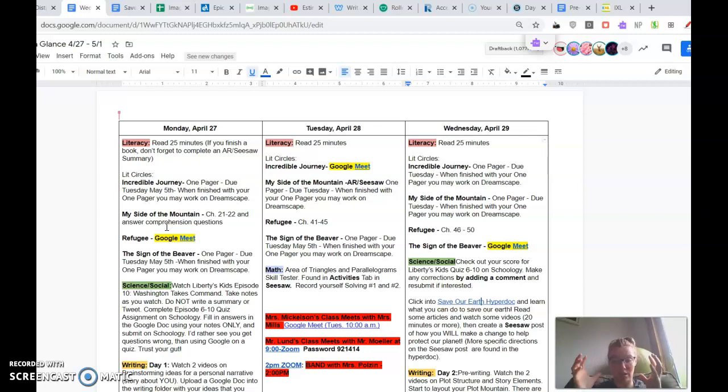So that's going to be a great time to get yourselves all the way caught up, as a lot of these things that we're doing this week are things that are going directly on your report card for your one-pagers and your quizzes. Okay, so we want to make sure that you're getting all this done and asking any questions that you have. Okay. All right, reach out to us. Let us know what we can do for you to help you.